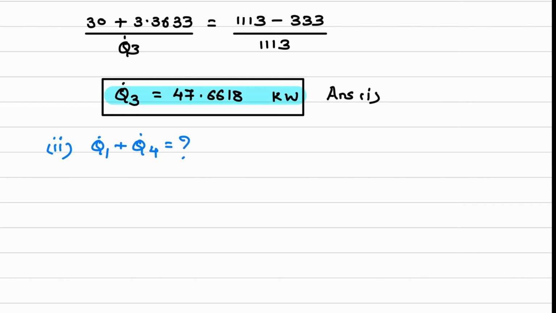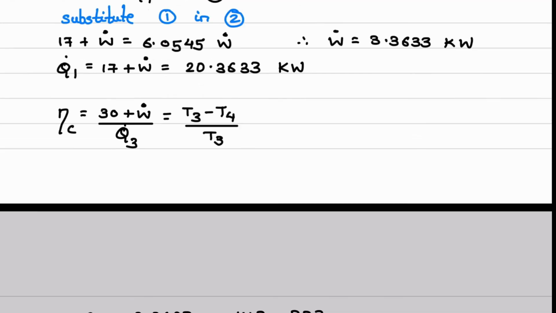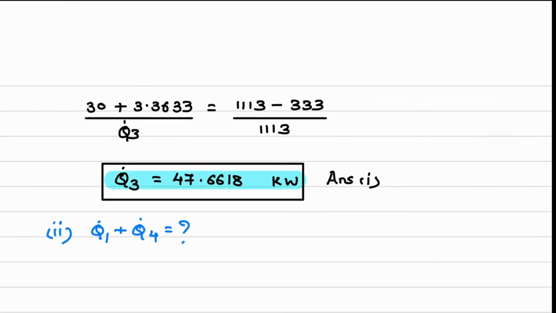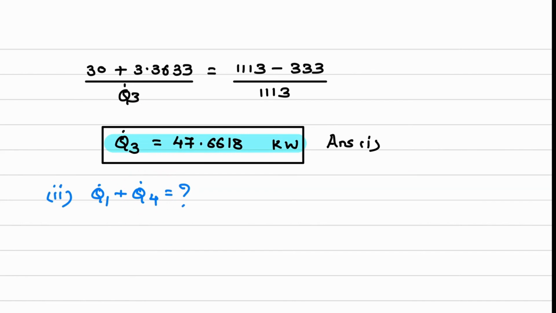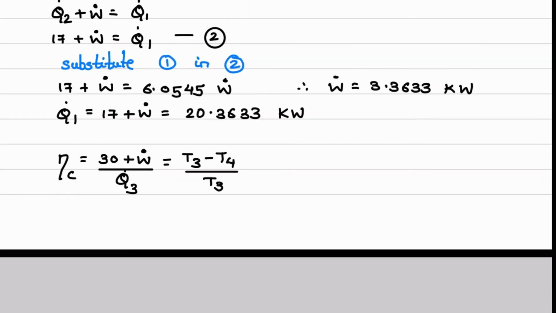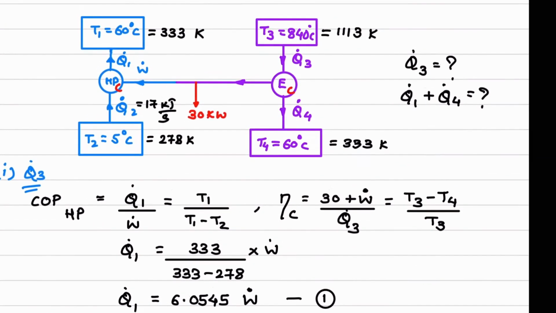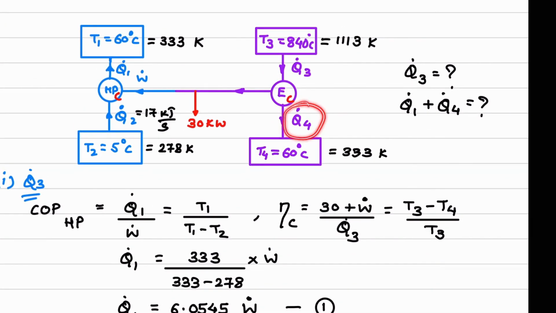Now here if you observe, this Q1 dot we have already found out, right? Here you can see this Q1 dot we have already found out. Now the only remaining part is Q4 dot. So in order to understand this, go back to the diagram. Now this Q4 dot, how can we find this?